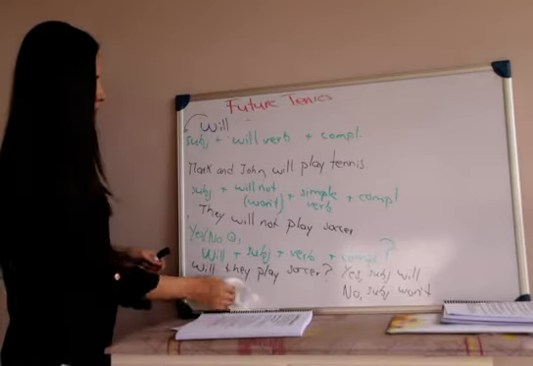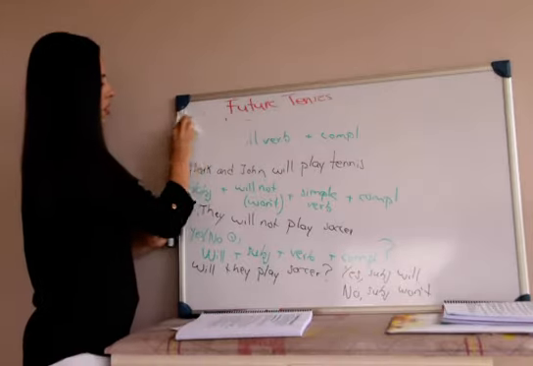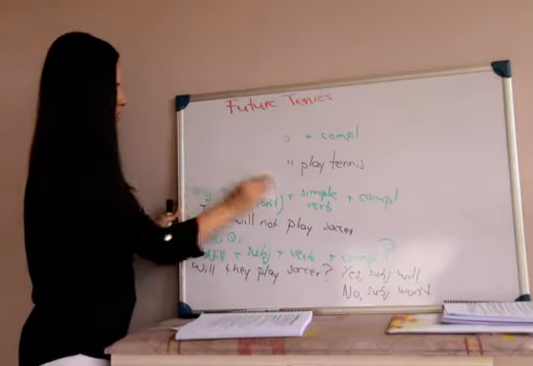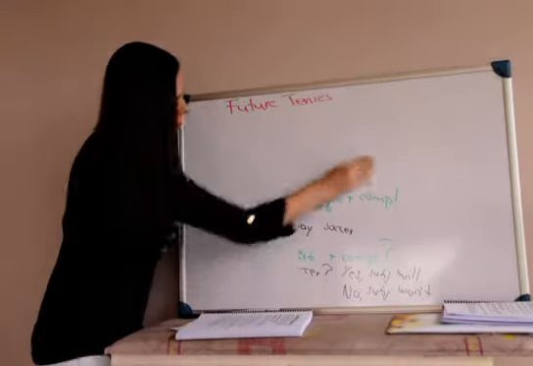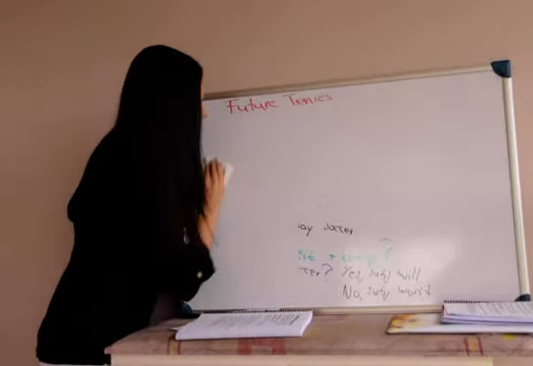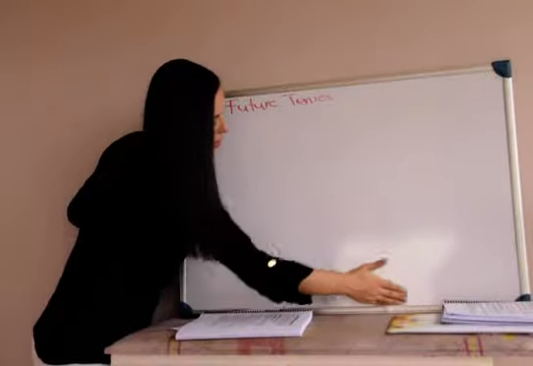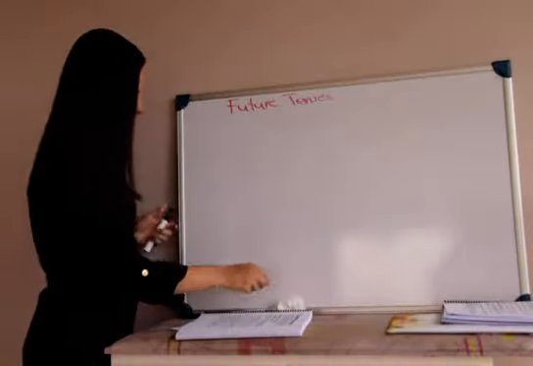Now let's see the future tense with be going to.